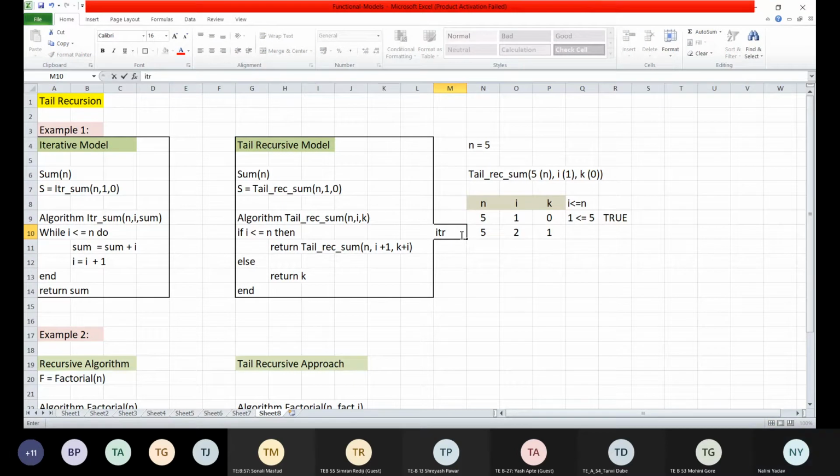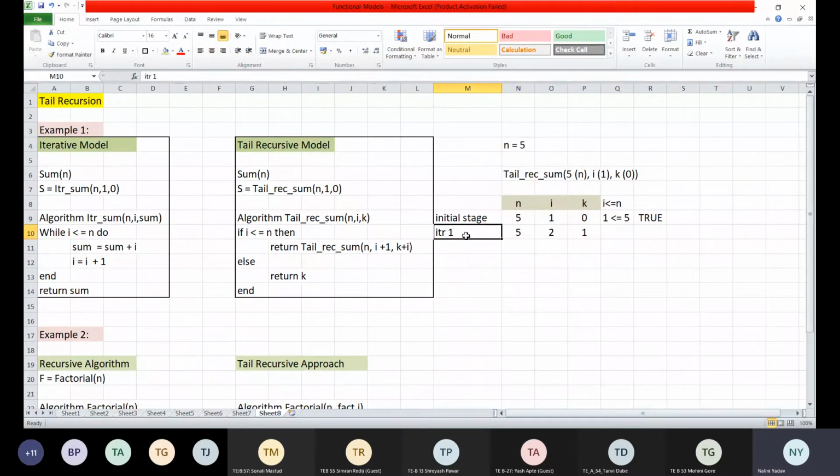So this is my iteration 1. This is my initial stage. Correct? This is my initial stage and that was my iteration 1. Is this clear? This is my iteration 1. Fine. So again, I is less than or equal to n.